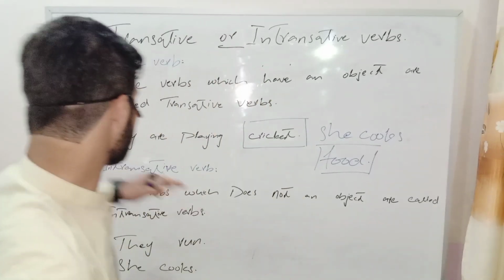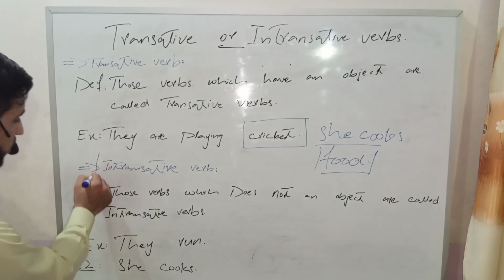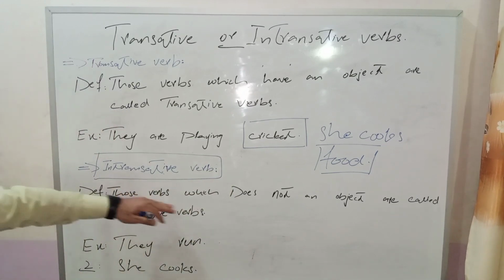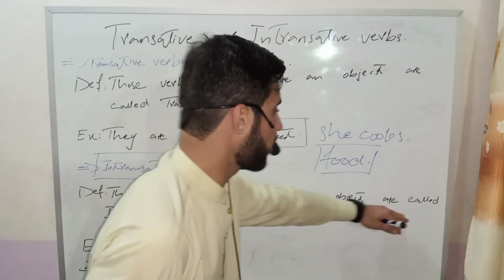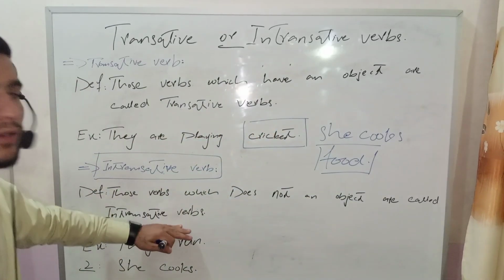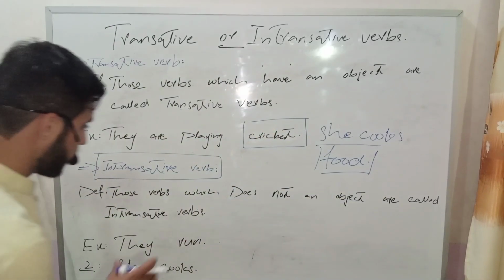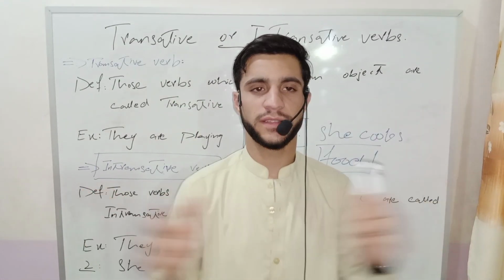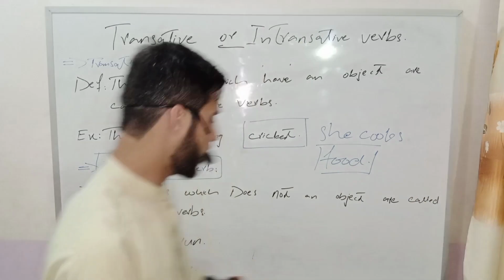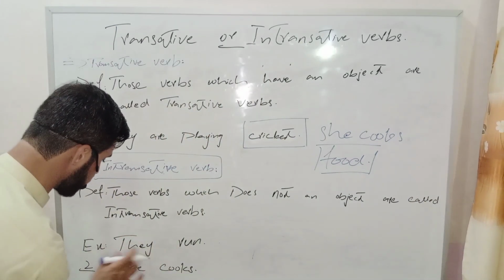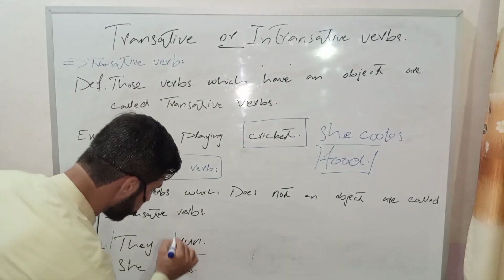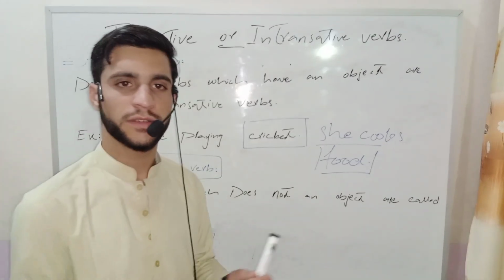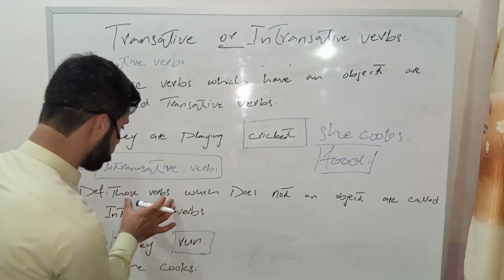And what is an intransitive verb? Let's come to the intransitive verb. Those words which do not have an object are called intransitive verbs. Meaning those words which have no object, that is called an intransitive verb. An example of an intransitive verb is: they run. There is no object because it is an intransitive verb.